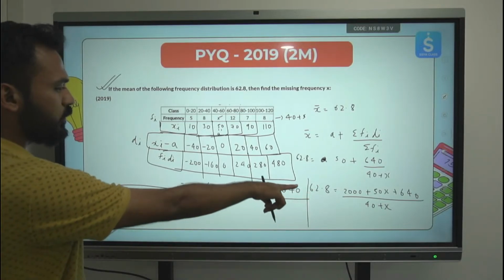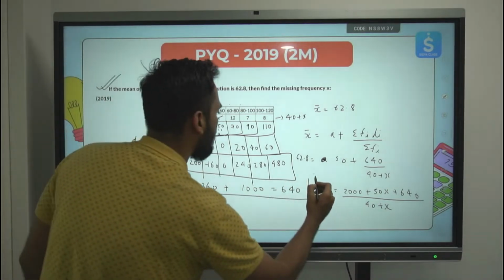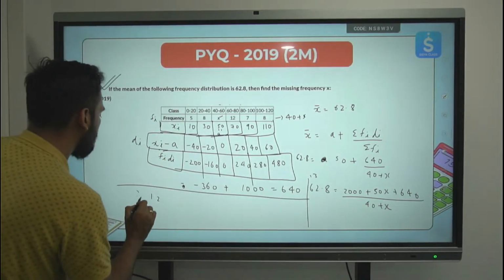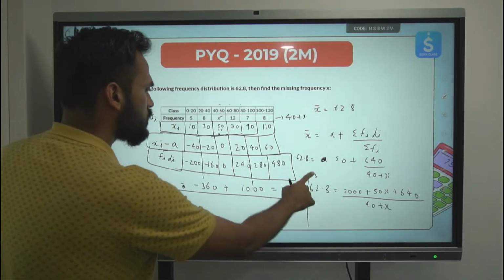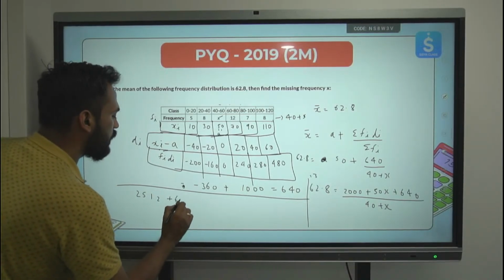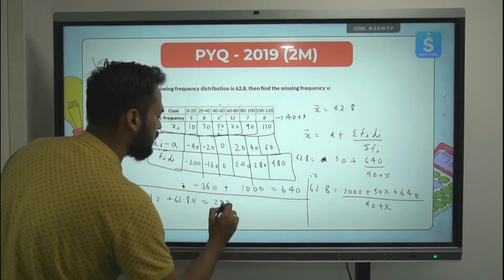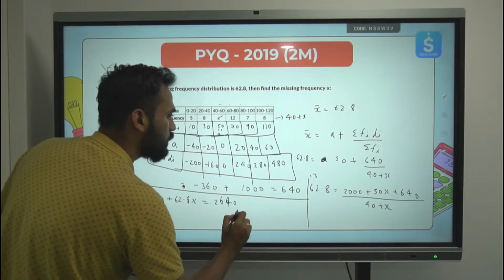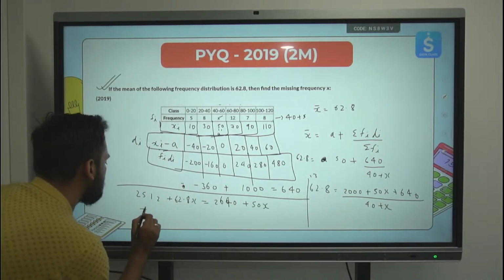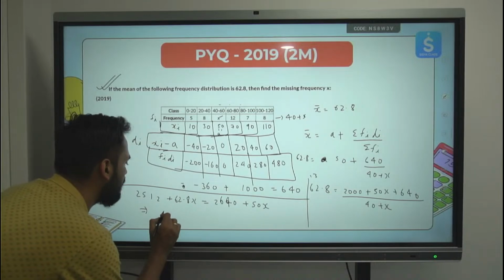If you multiply 62.8 by 40, you will get 2512. Clear? 62.8x is equal to 2000 plus 640, 2640, plus 50x. So if I take all the x terms on one side, 62.8x minus 50x will give me